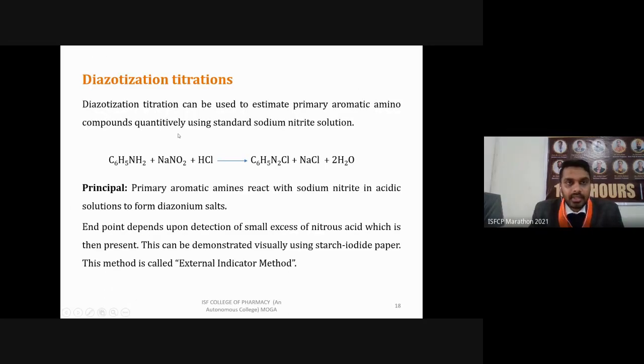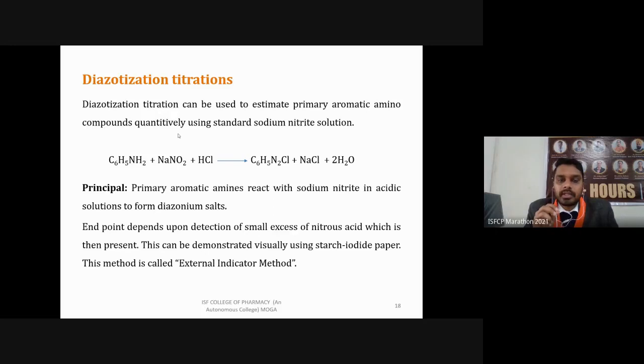Another reaction is diazotization titration. In this case, what is going to happen? We know in organic chemistry, if we perform a reaction of primary aromatic amines with sodium nitrite, it will form a diazotized compound. This is the same reaction we are performing in titration. Diazotization titration can be used to estimate primary aromatic amino groups or compounds quantitatively using a standard sodium nitrite solution.